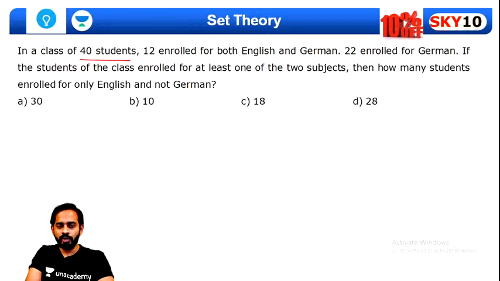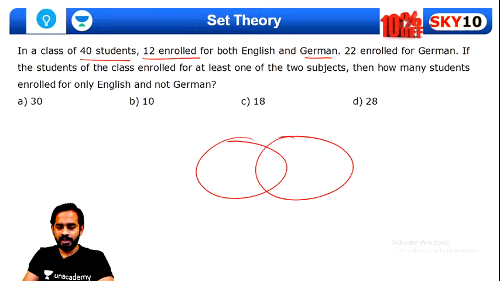In a class of 40 students, 12 enrolled for both English and German. Okay, let's say there are 40 students, 12, this is English, this is German. 12 enrolled for English and German, 22 enrolled for German, so there are total 22 over here. And if the students of class enrolled for at least one of the two subjects, then how many students enrolled only for English and not German?